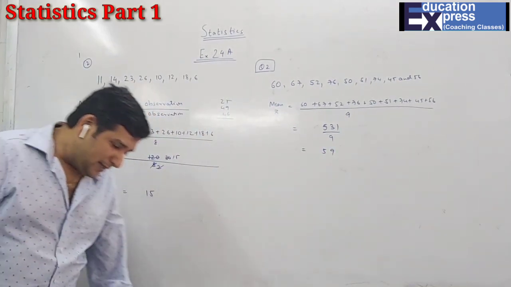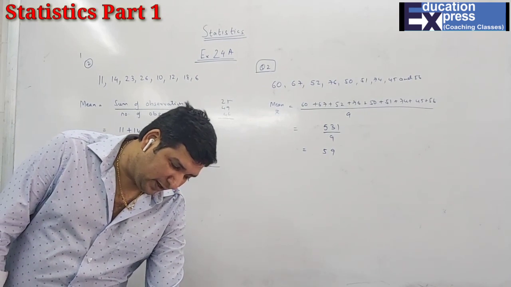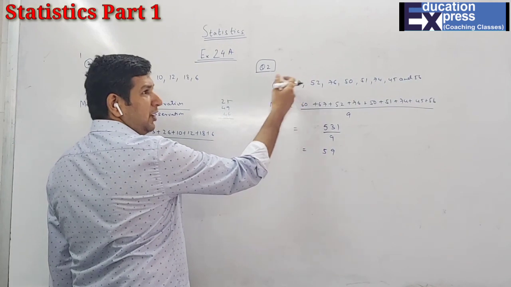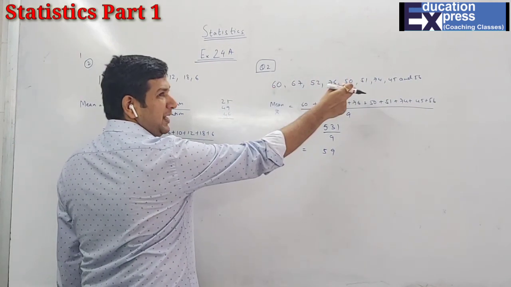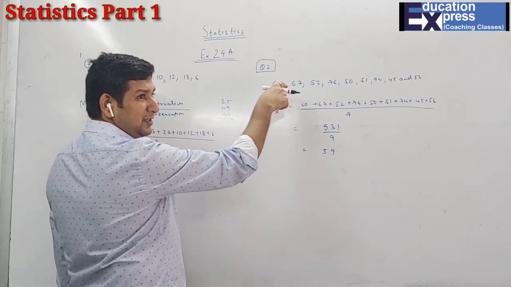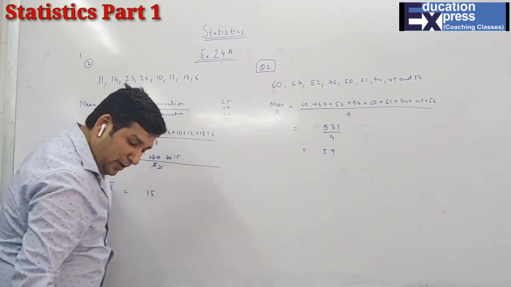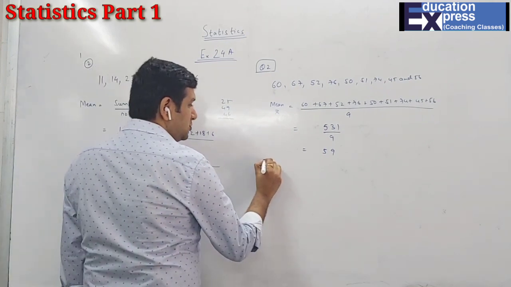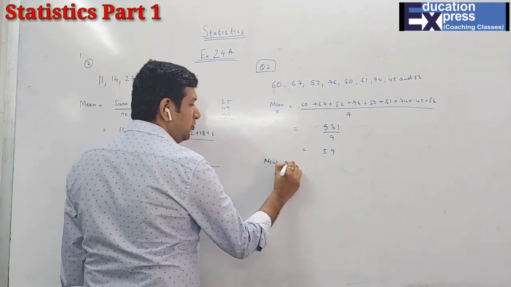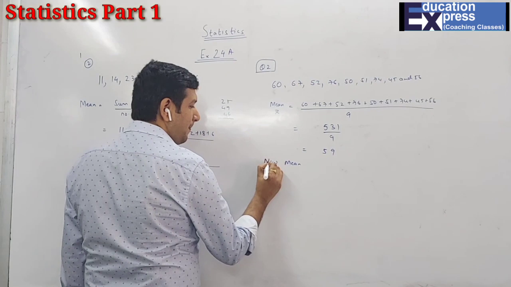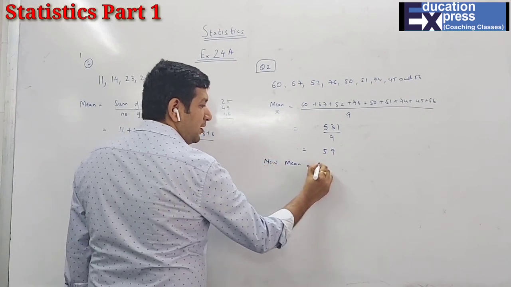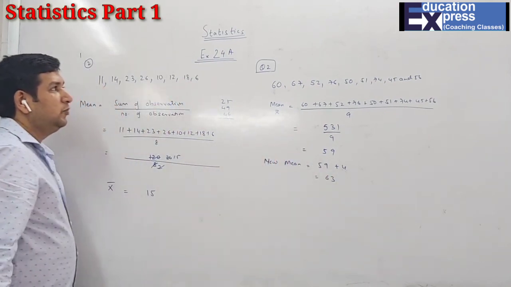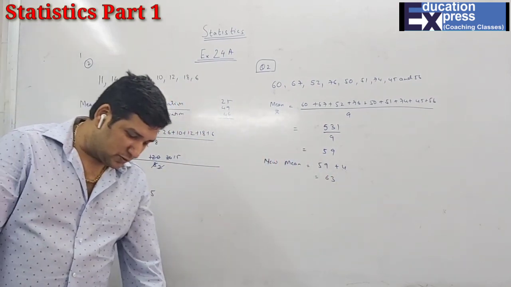So now the next part: if the marks of each student are increased, obviously marks over here are the observations, the number is 9, but what we are increasing is the marks, the observations. So the marks you have to increase by 4. So find the new arithmetic mean. I have told you, students, now the new mean will be 59, the original, plus the 4, 63 is the new mean. That's all. So simple.